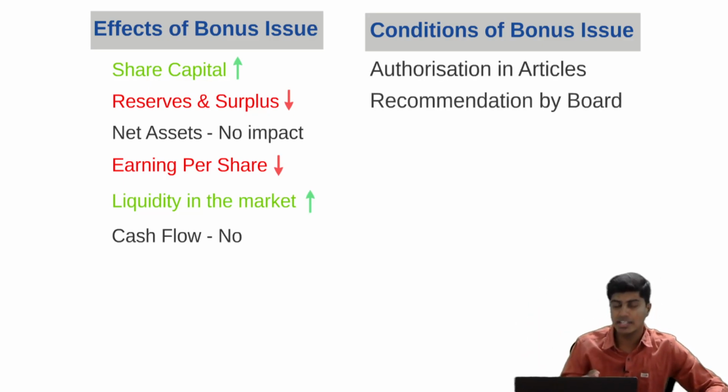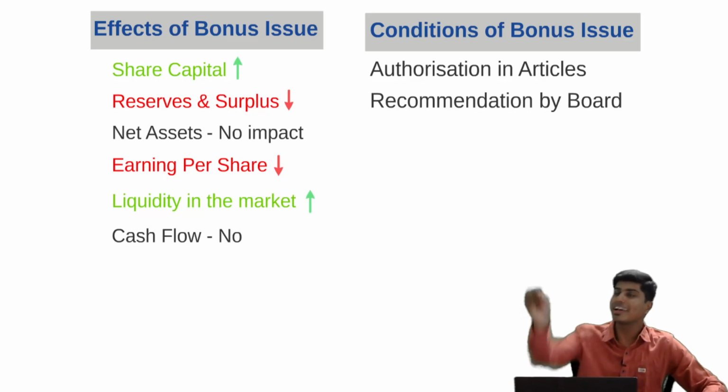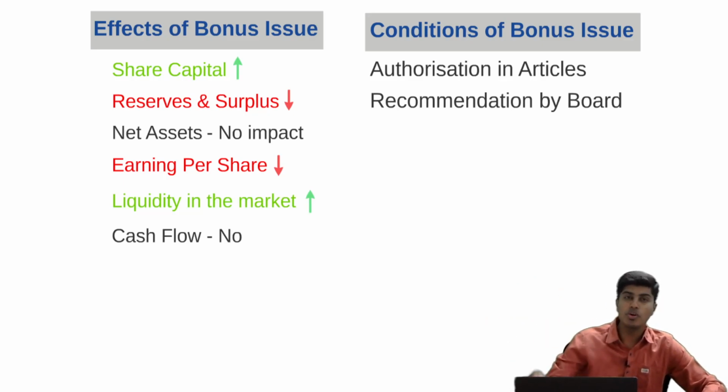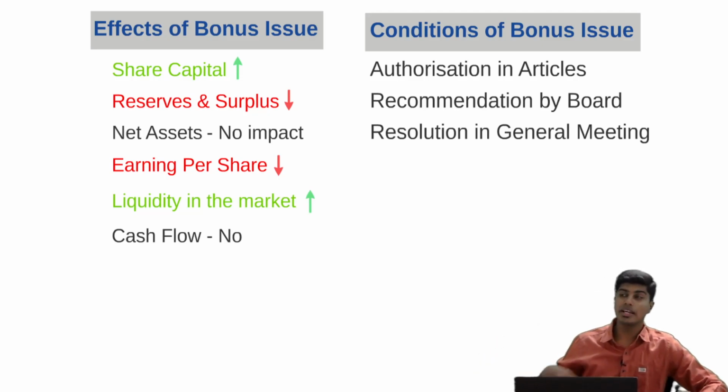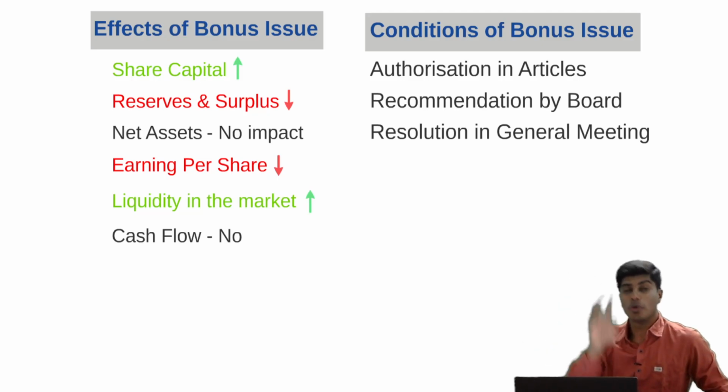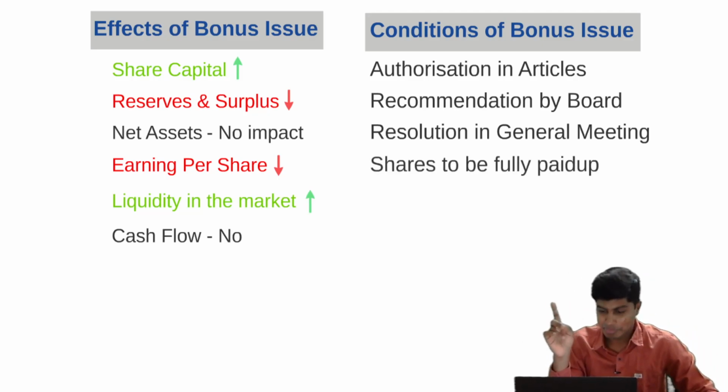Once there is power in articles of association, utilizing that power, the board has to recommend that it will go for bonus issue. And the same has to be authorized in the general meeting by way of a resolution. Once the general meeting has given the resolution, then the company can go ahead for bonus issue, provided that the shares are fully paid up.